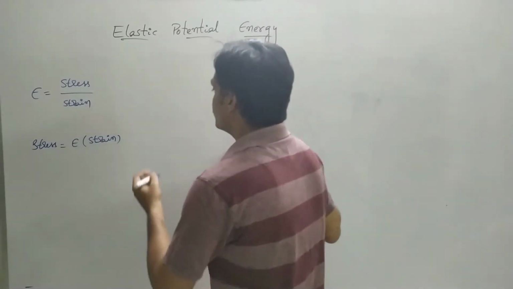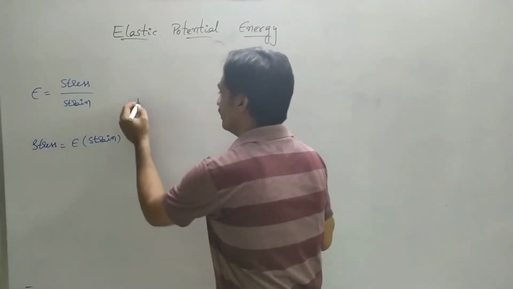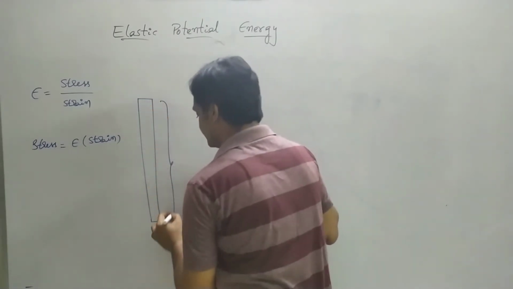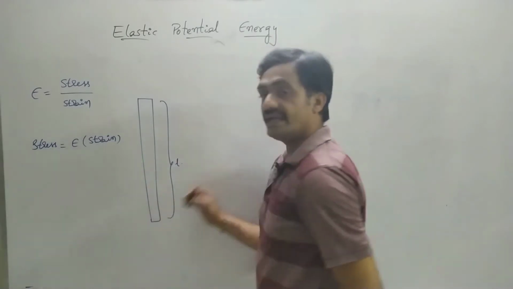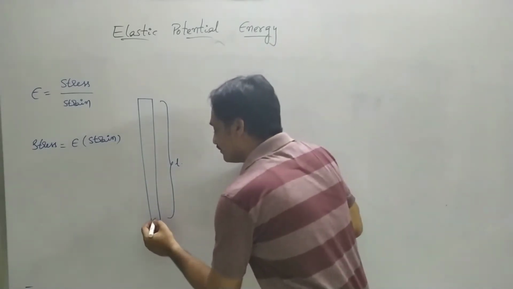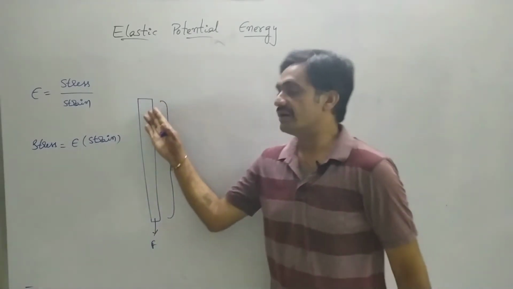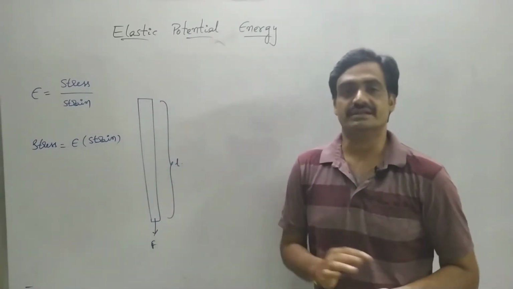For this, I am going to consider a wire of length L. By applying a deforming force in the downward direction, this wire has been extended.